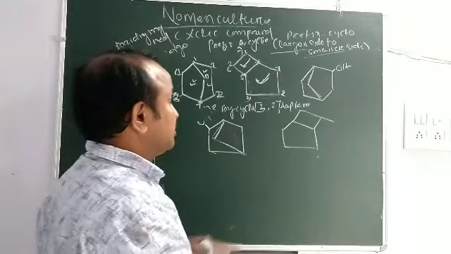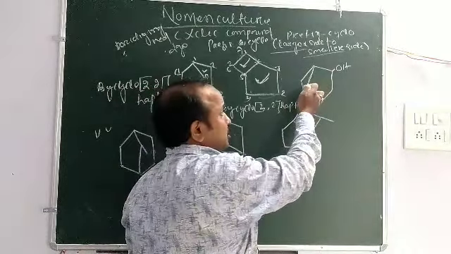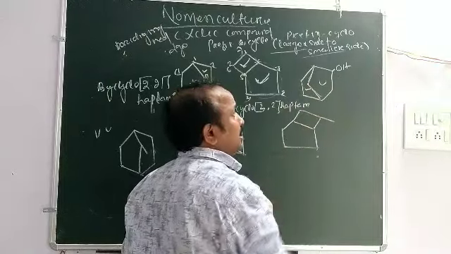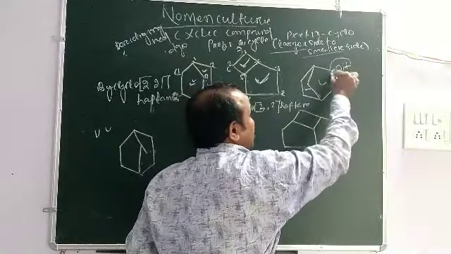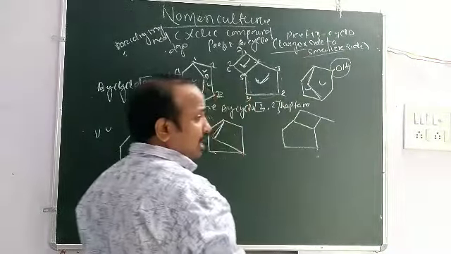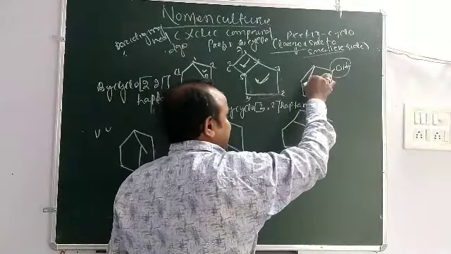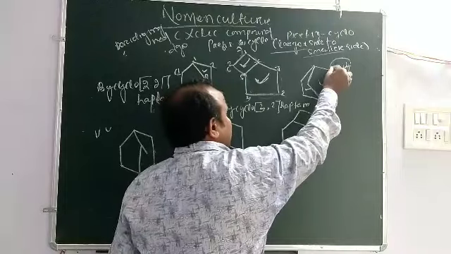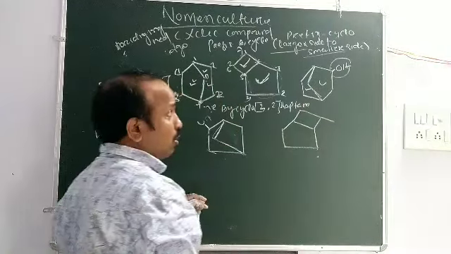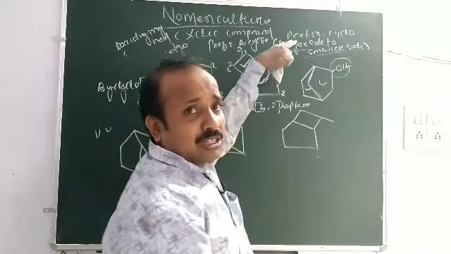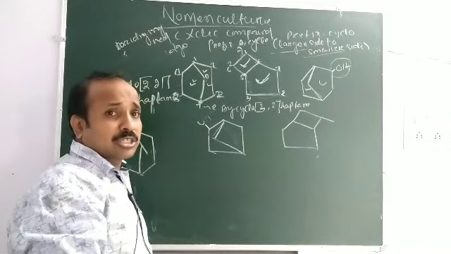Okay, then look at this compound. Here is the bicyclo compound. This is one cycle, this is one cycle, and there is one functional group. You might think that the functional group has higher priority, so the locant should start from 1. No, always count from the larger side to the smaller side.